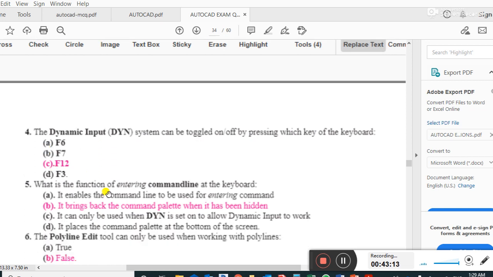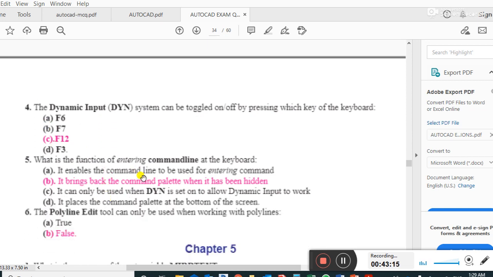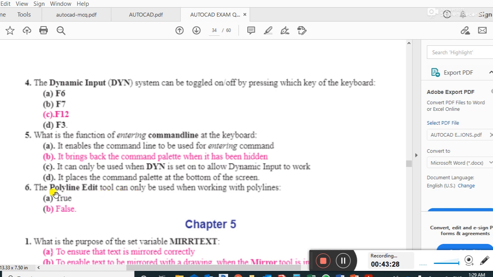Guys, important question. What is the function of pressing Enter at the command line on the keyboard? It brings back the command palette when it has been hidden. The polyline edit tool can only be used when working with polylines. It's a false statement.